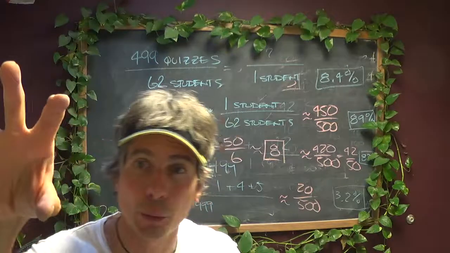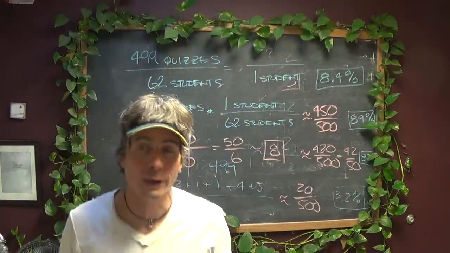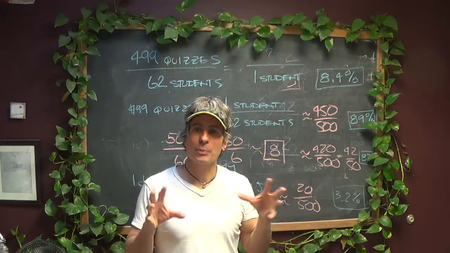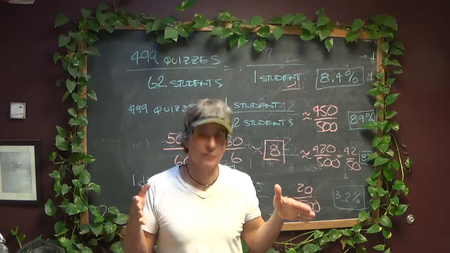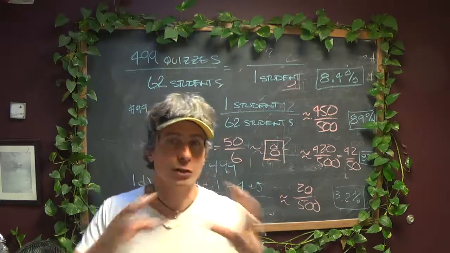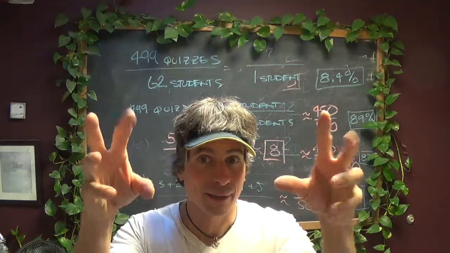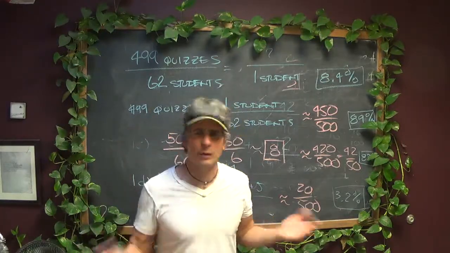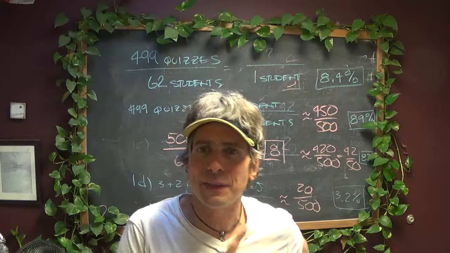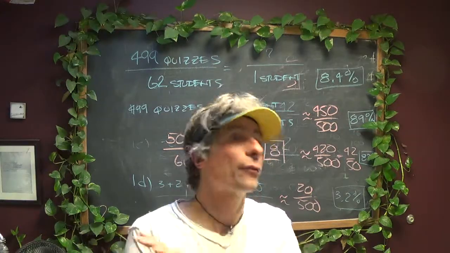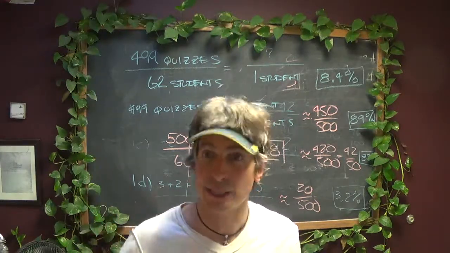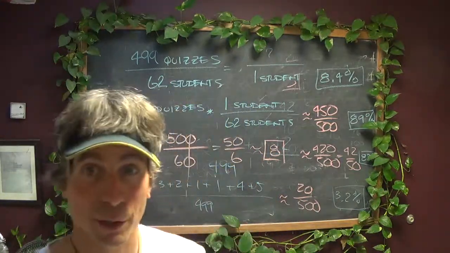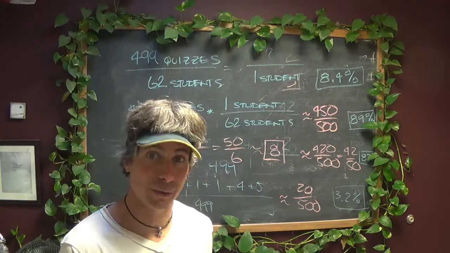The average doesn't always represent exactly what's going on with a data set. It represents the sharing point of the data set, the point where things are shared out, like the lollipops in class today. That's what it represents. It doesn't represent what's actually going on. If an average represented what was actually going on, every data point in the data set would be exactly the same, which would mean everybody in class would have done 8 quizzes, 8 quizzes, 8 quizzes, 8 quizzes. That's not what's going on here, necessarily. It could be what's going on here, but it doesn't mean that's what's going on here.